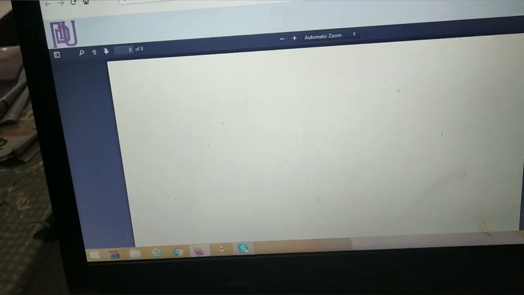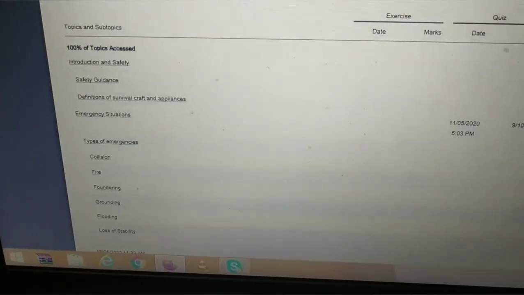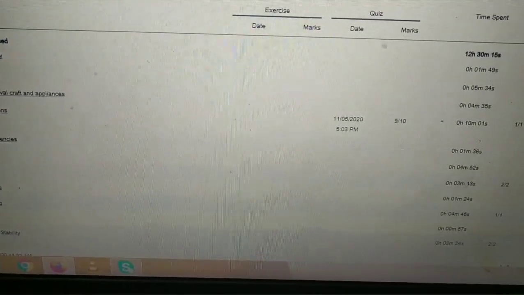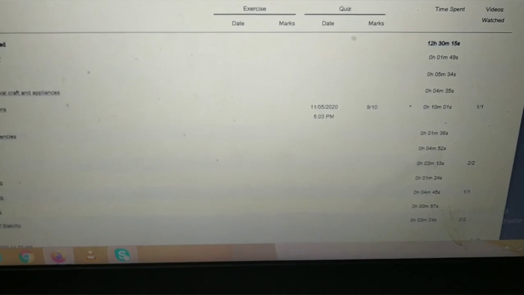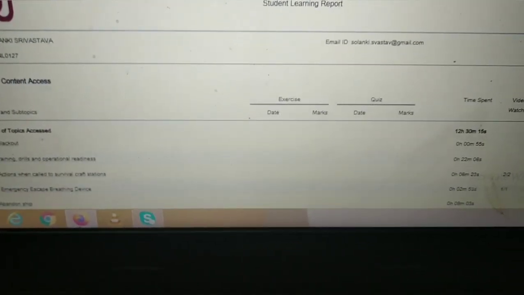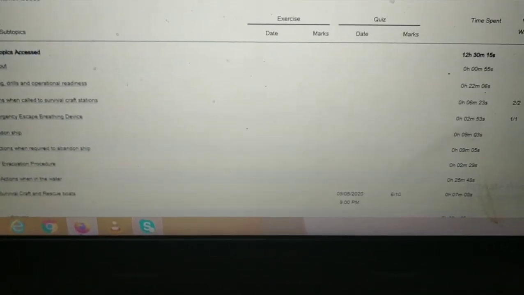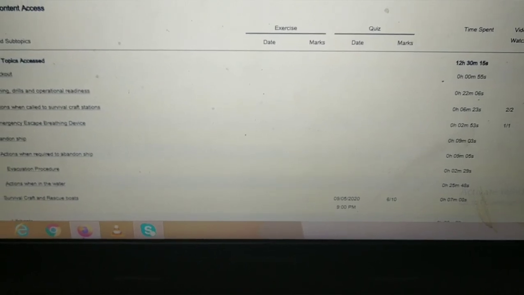When you click on the report section, this kind of report will generate: topic, whether you have taken the quiz, time spent. So here the time spent is the last 30 minutes. So I have completed the required number of hours for getting the assessment. It is counting the time taken to read each topic.